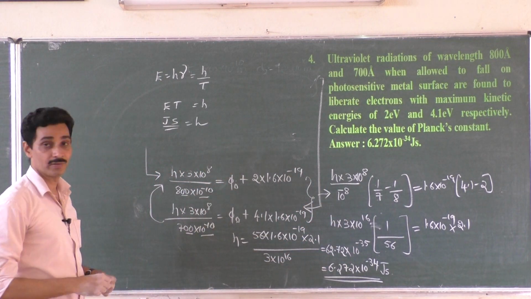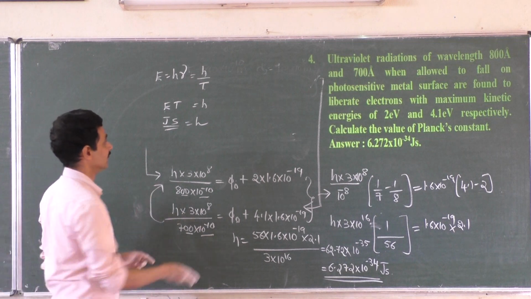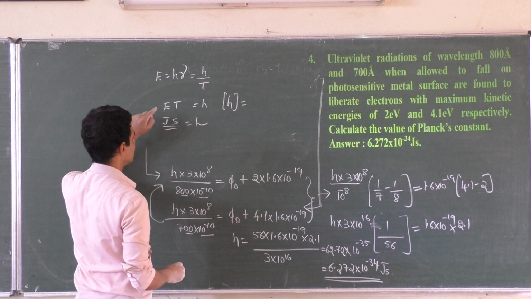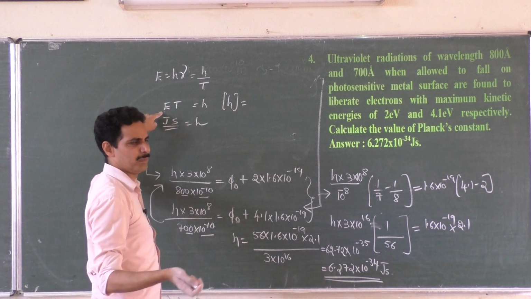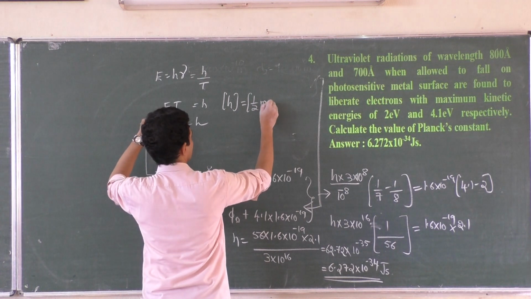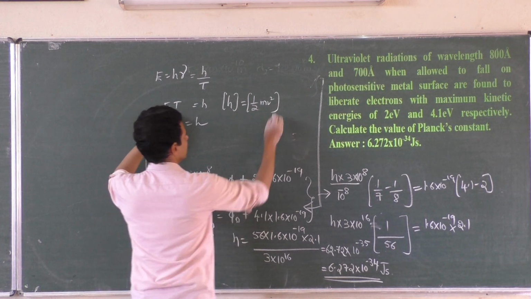And if you are asked to write what is the dimension of h, these are all extra things I am saying. Dimension of h. Dimension of energy. Sir, tell me any formula for energy. Say kinetic energy. Half mv square. Right? Time.